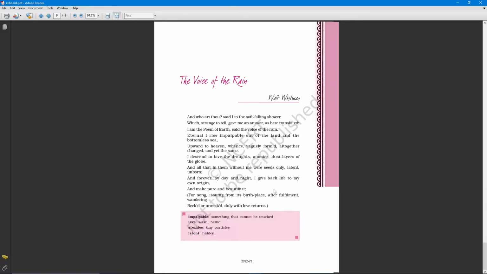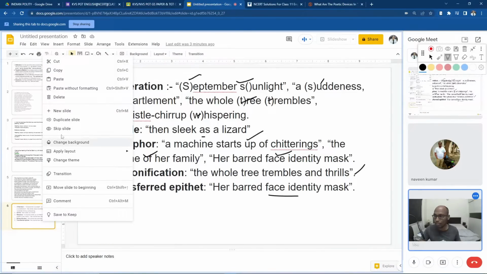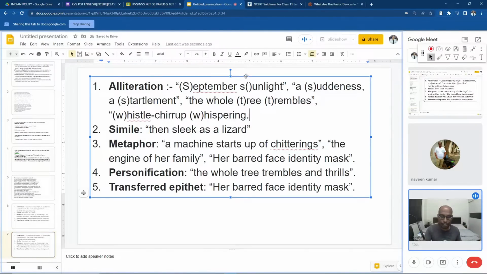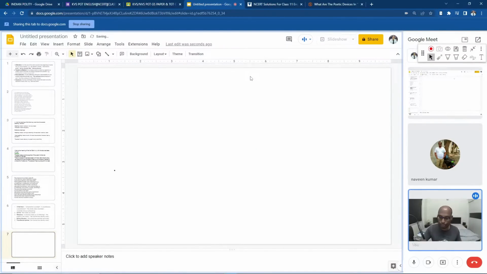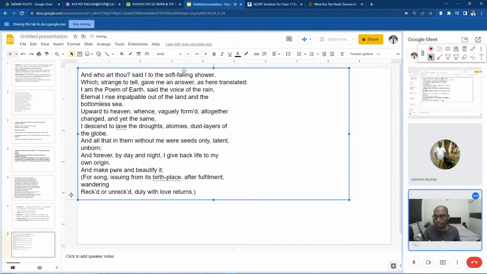Okay. And what I mean to say is, when it comes to class 12, we'll complete all the poetry in one single class, so that it will be easy for you to understand the entire poetry in one class, and easy for me also to explain completely, because it will not take much time.